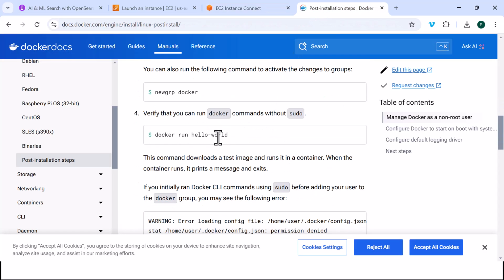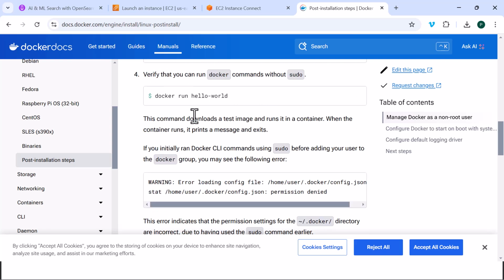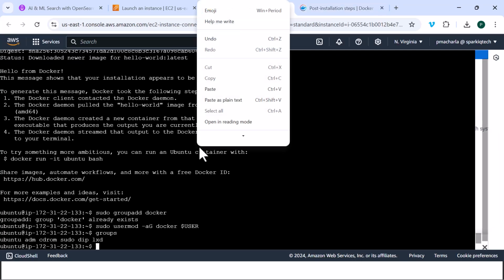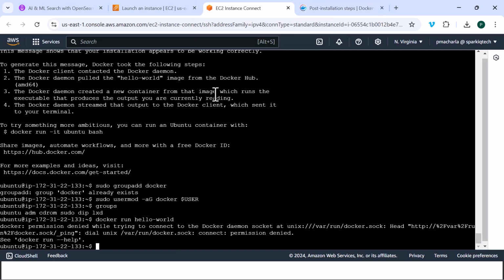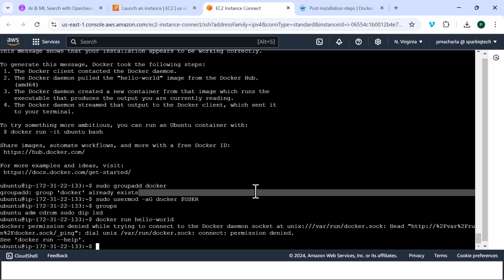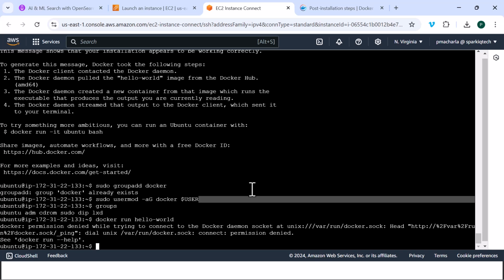So let's try now docker run hello-world. So apparently there seems to be an error which says permission denied while trying to access the Docker daemon socket. This happens mostly on Ubuntu instances with version 24. And so the way to fix that has been documented.